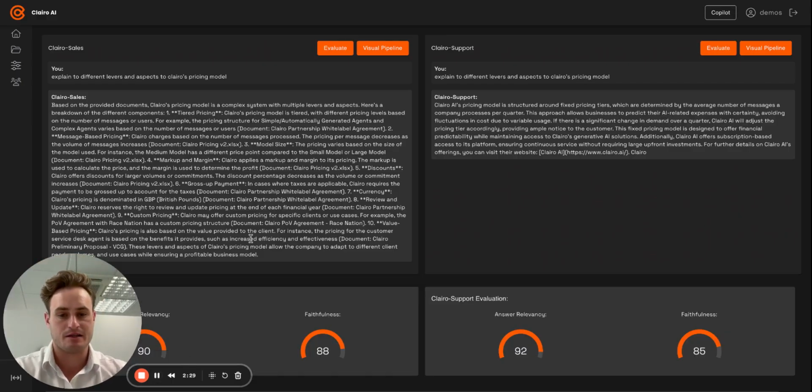So what we can see here is the evaluations worked, and we have an answer relevancy score and a faithfulness score, all very high, close to 90%, which means both answers are technically correct, but obviously they're using different contexts because the sales agent is looking at this from an angle of here are our previous contracts and documents, whereas the support agent is looking at it from all of our sales and marketing material that we send out to potential customers that are asking for pricing, for example. So yeah, that's essentially how the side-by-side chatbot works.